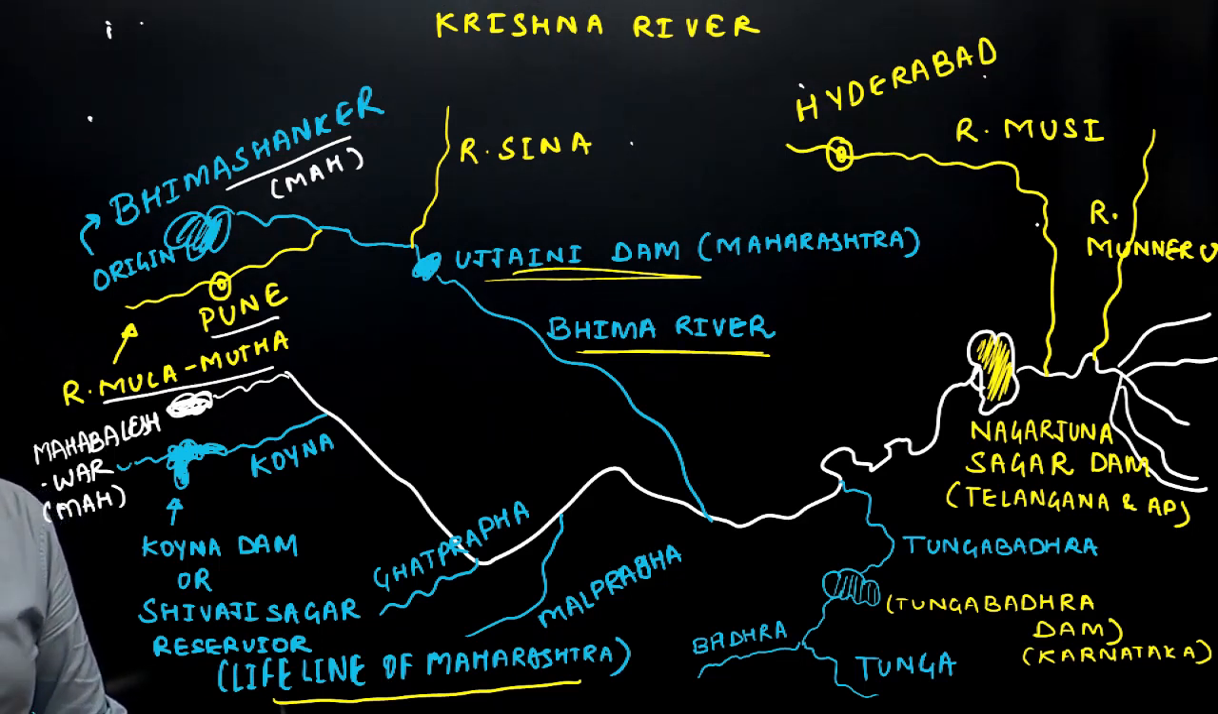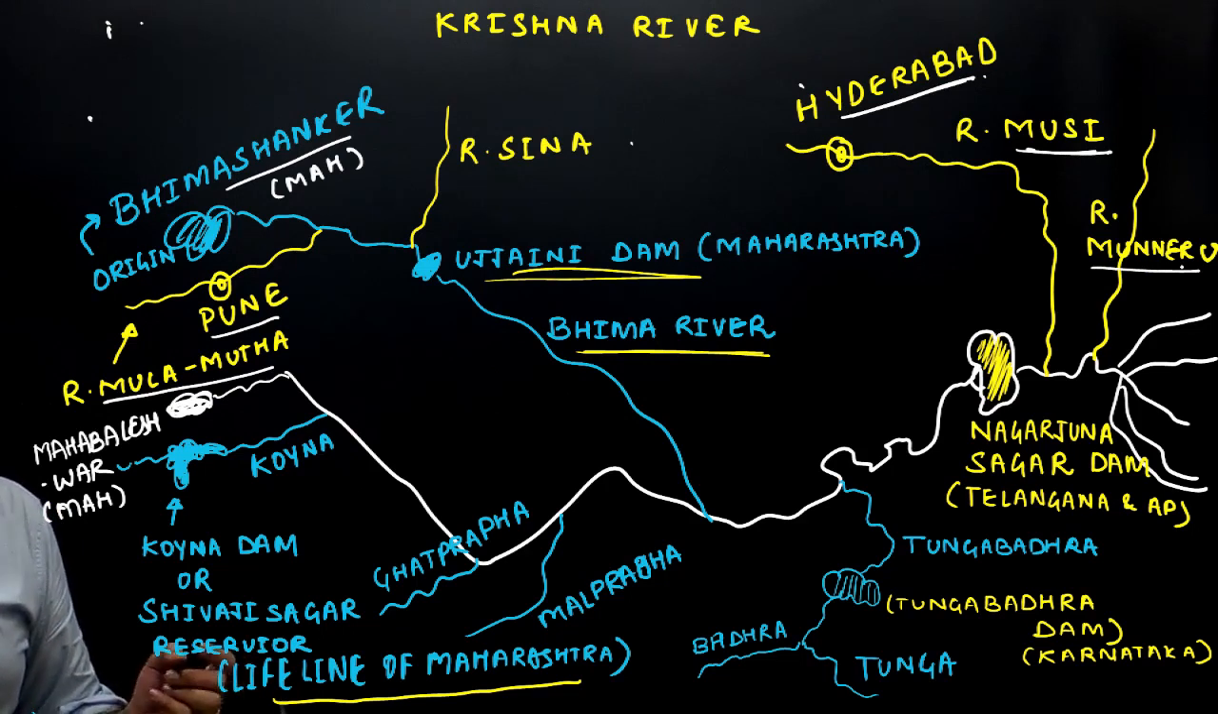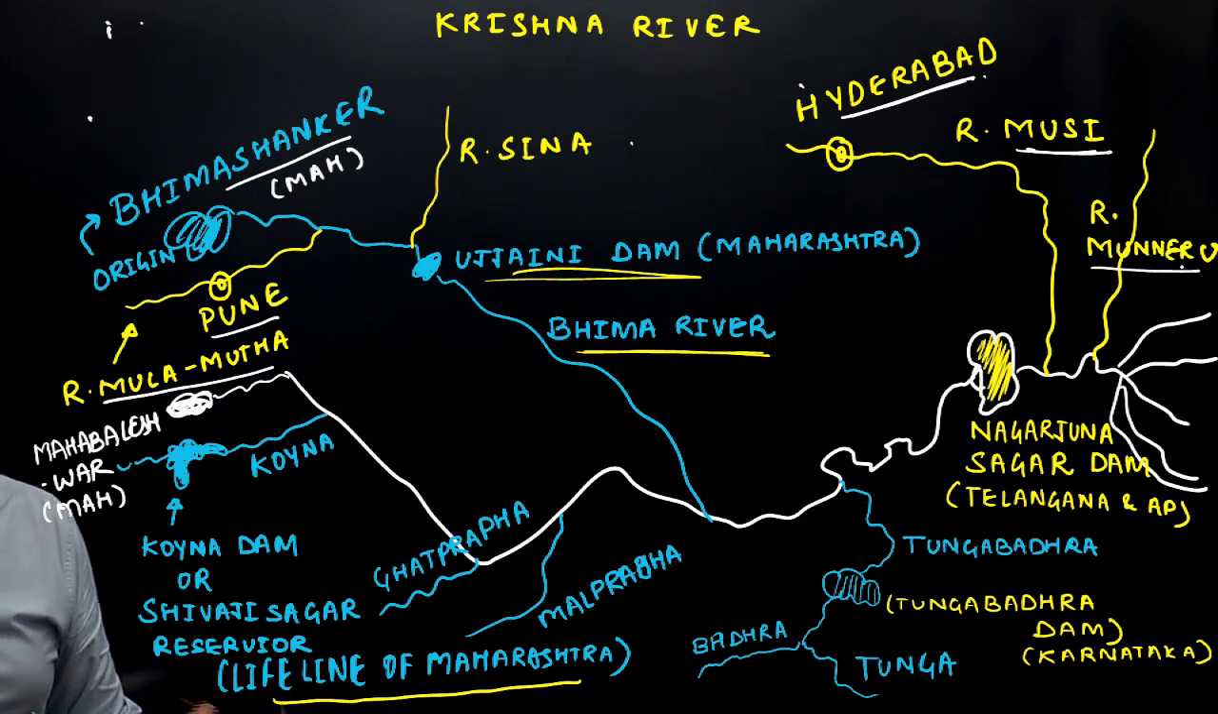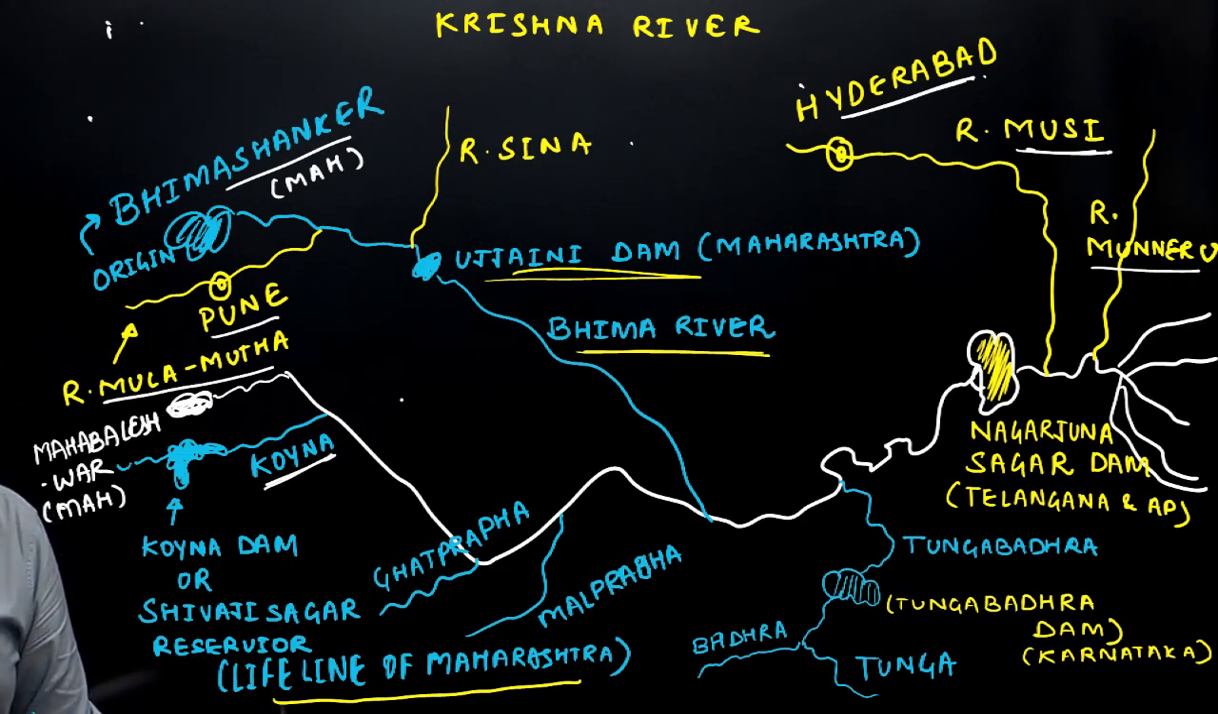The other important left bank tributary of river Krishna is river Musi. Why is it important? Because Hyderabad is located on river Musi. The third important tributary is river Munneru. While the important right bank tributaries are Koyna, a smaller river, but famous for the Koyna Dam or the Shivaji Sagar Reservoir, which is known as a lifeline of Maharashtra. It is famous for hydroelectric power generation.